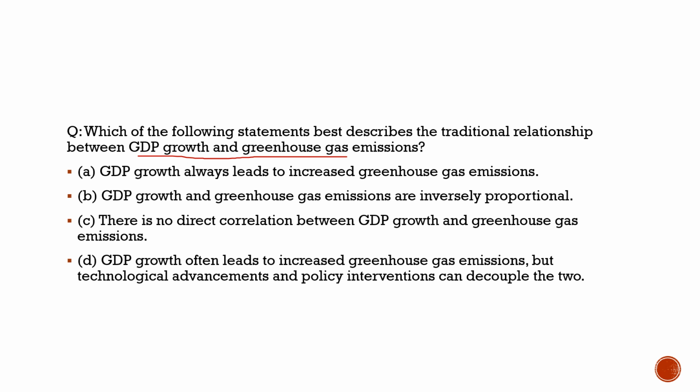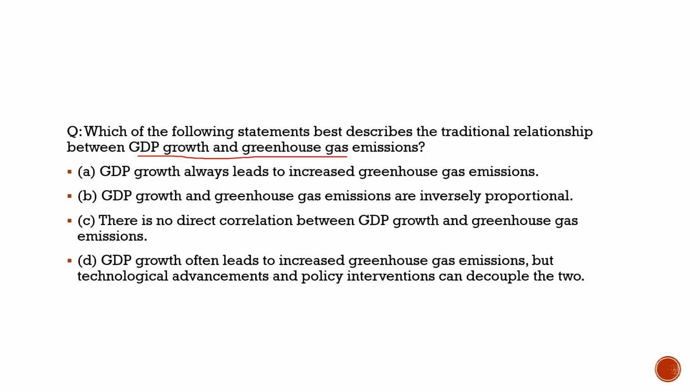We will understand what this relationship between GDP growth and greenhouse gas emission is. In a traditional way, whenever there is GDP growth, it means that we are burning more fuel. We are contributing more greenhouse gas emissions to the environment, and it definitely leads to increased greenhouse gas emissions.